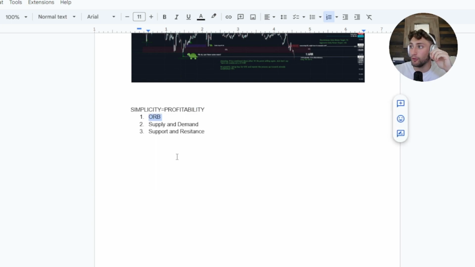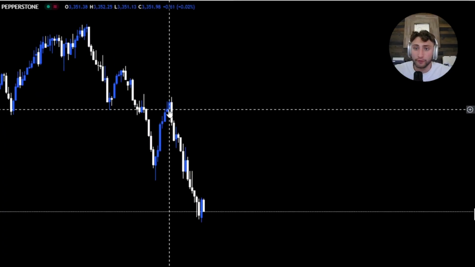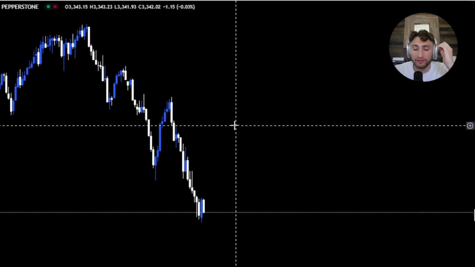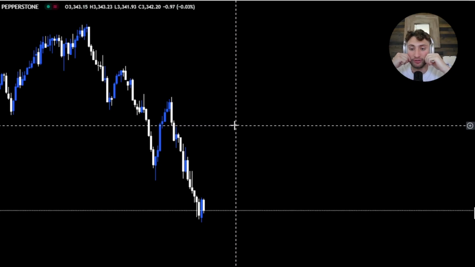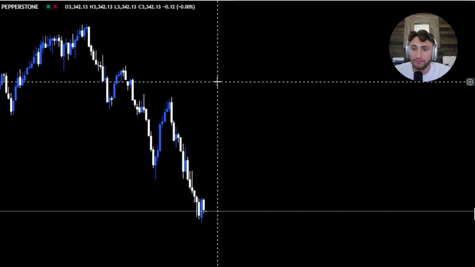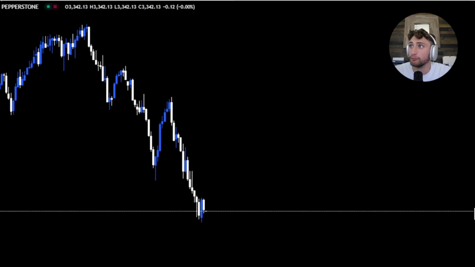Let's first talk about the ORB. So here on the gold, the first thing I like to do for ORB is realize the time frame I'm going to be using the ORB on. Opening range breakout is what ORB stands for. My favorite type of ORB to use is the 15-minute ORB, the 15-minute opening range breakout.